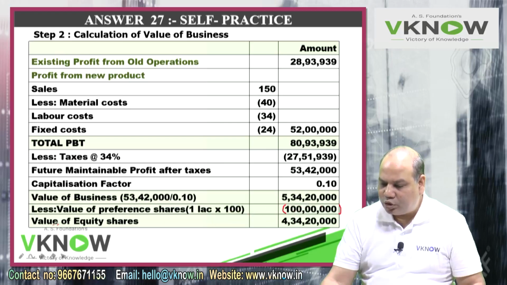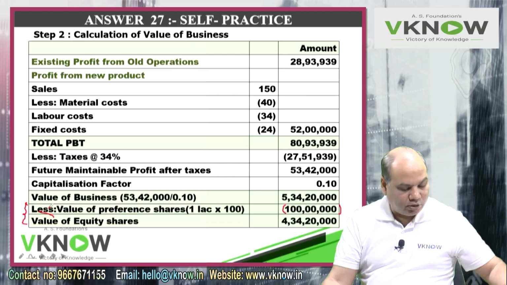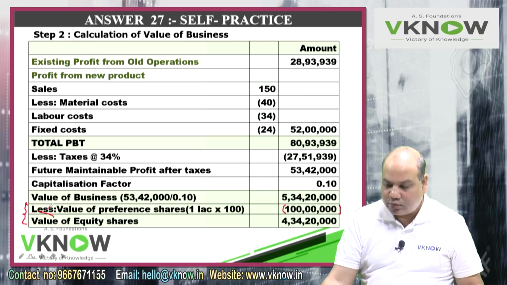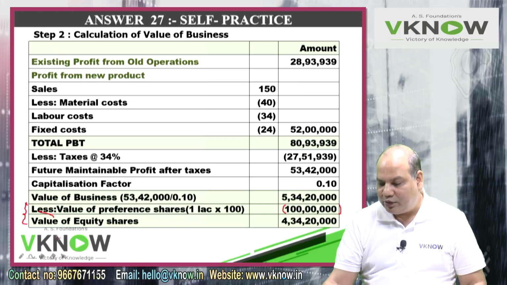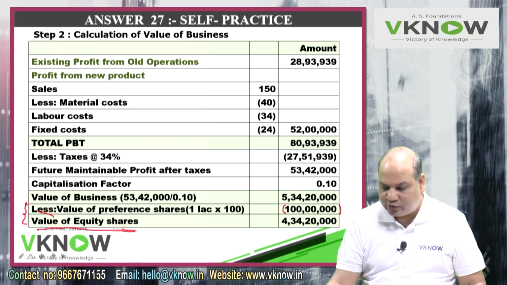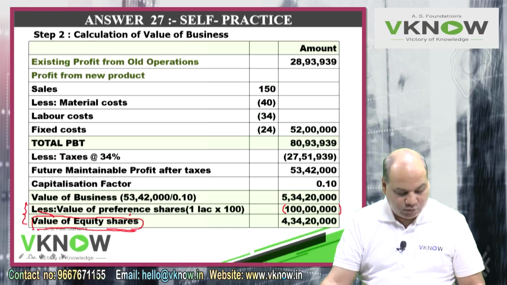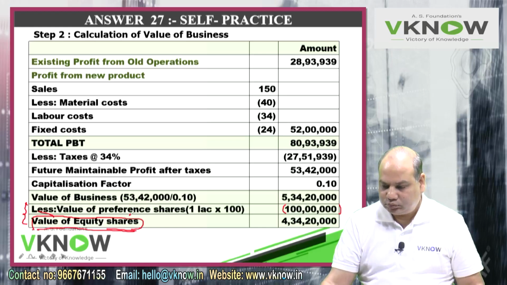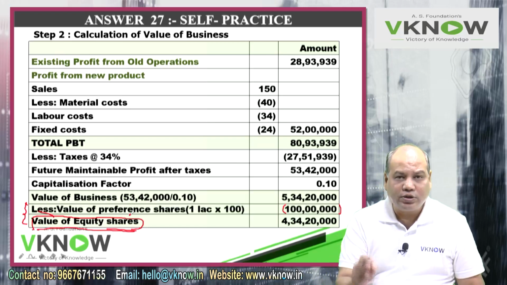These last two lines they have not asked. But what you do, in your question you add a third part also. Point number three, you write down: find value of equity shares. Please add one more question in your question number 27: find value of equity shares after considering new product.